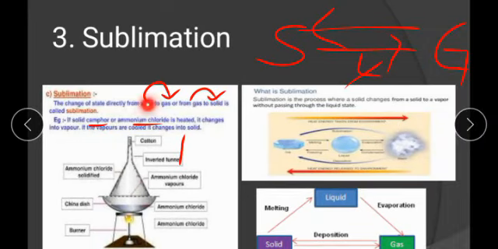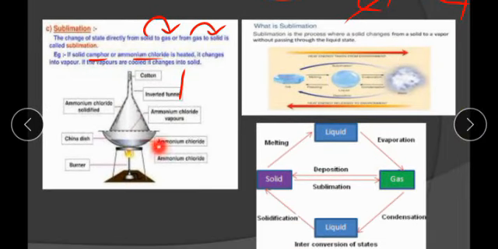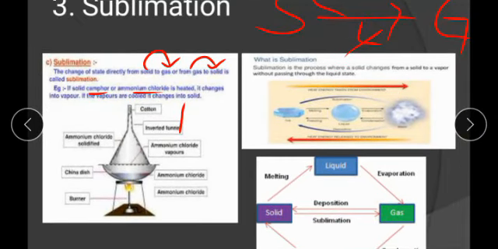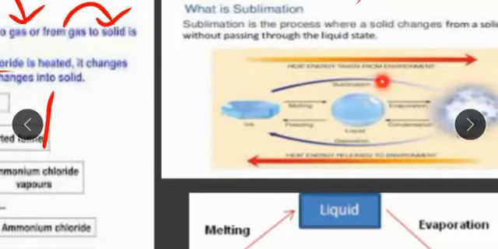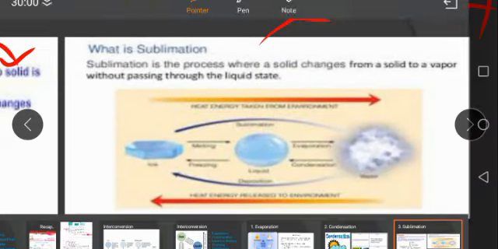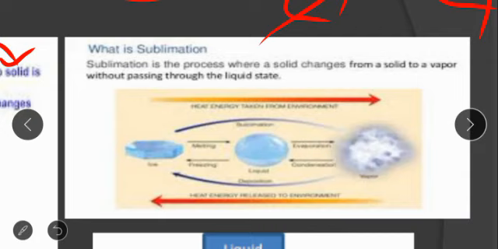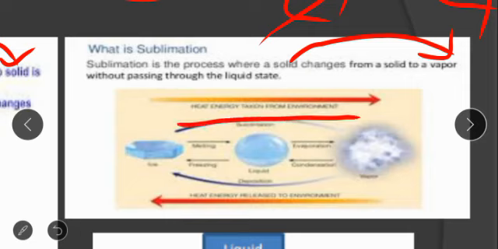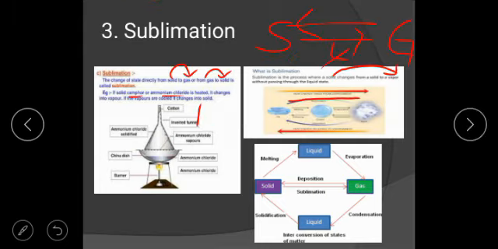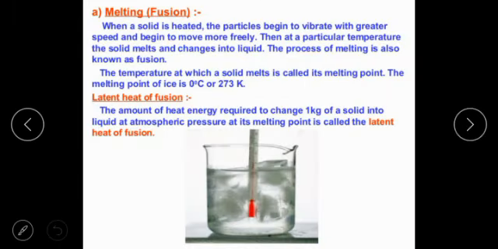So this is one activity that is shown here. It is given in your NCERT book also. So let's understand sublimation. It is the process of solid changing into vapor, where the solid after taking heat energy changes into gas, and gas changing into solid is also called sublimation. So now we did evaporation, condensation, sublimation. These are the main three terms.